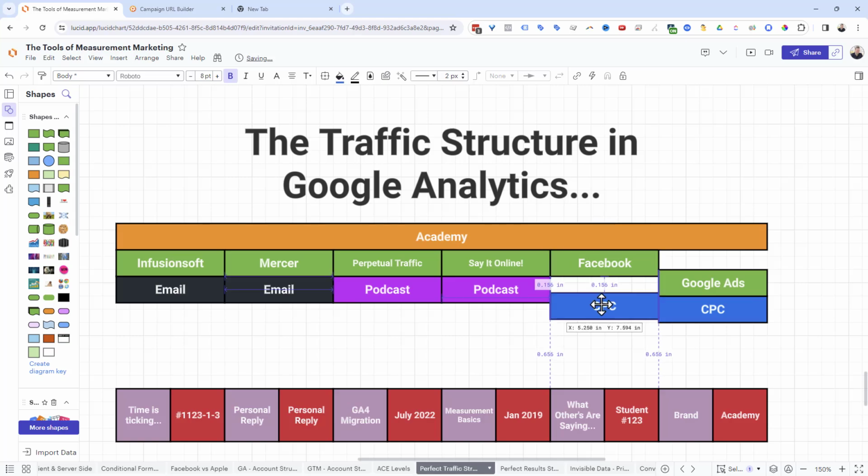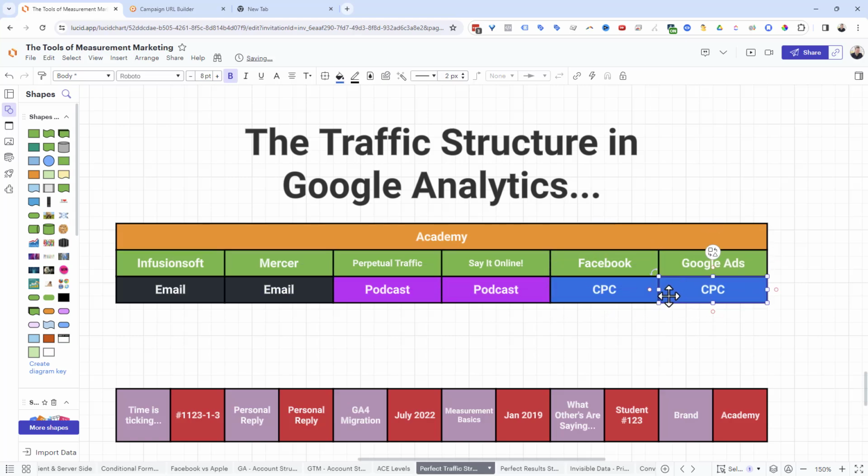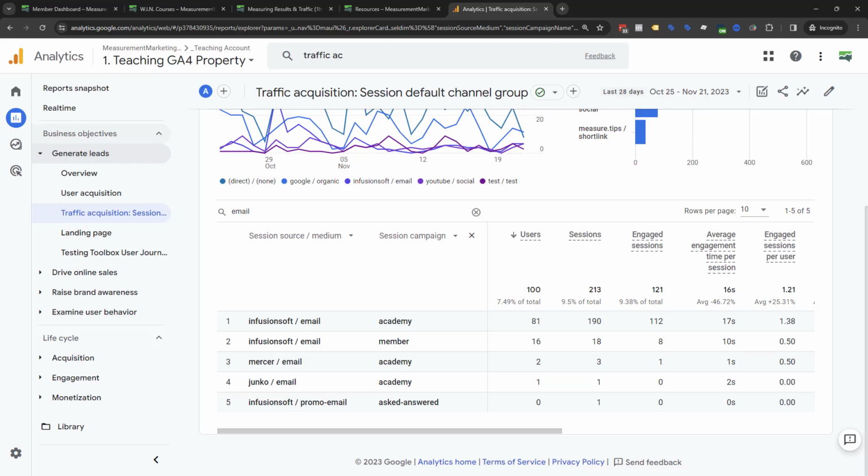So if we're using Facebook, we'll call it CPC for paid traffic. We do Google ads, there's CPC for paid traffic. This is how this starts to work. But then all of this is coordinated together under one purpose, which is now I can go into my Google Analytics. And watch this, this is what gets really cool, because your analytics can only give you the answers that you've sort of allowed it to give you, right? That you've built it to be able to give you back.